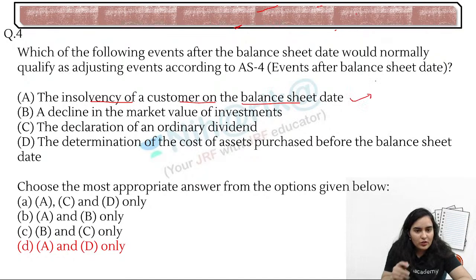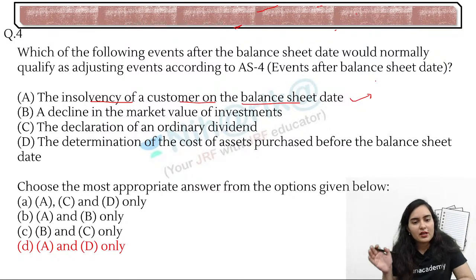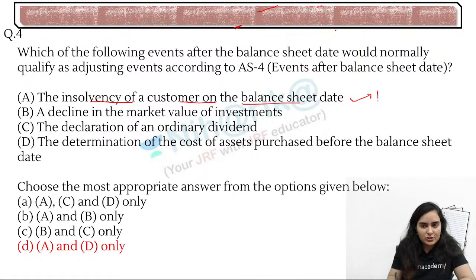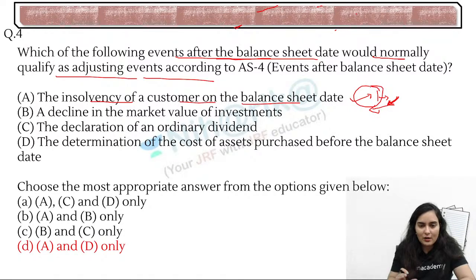on the balance sheet date, whatever we will see insolvency, okay, and after the balance sheet date also, we will do some of the adjustments. So we will make the adjustments. See, events after the balance sheet date would normally qualify as adjusting events. Even if some event will happen after the balance sheet date, we will try to adjust here so that we can take care of the tax perspective and the accounts perspective.